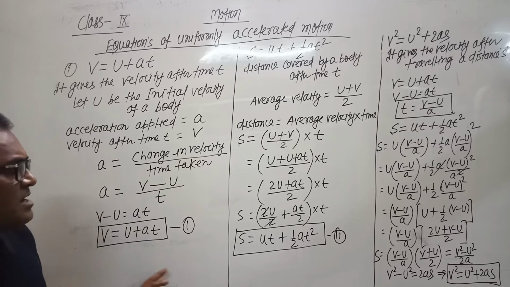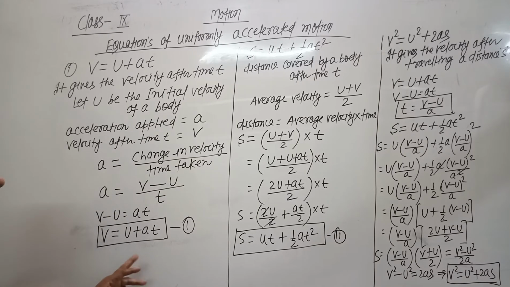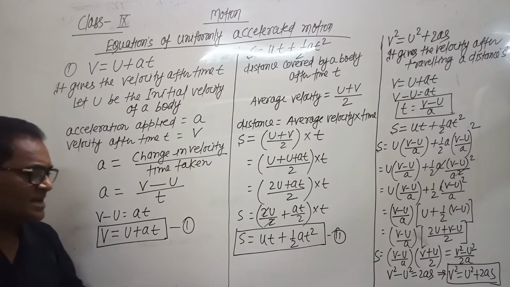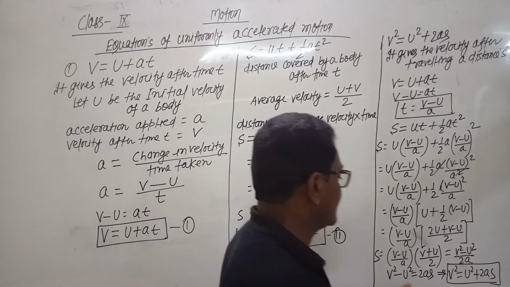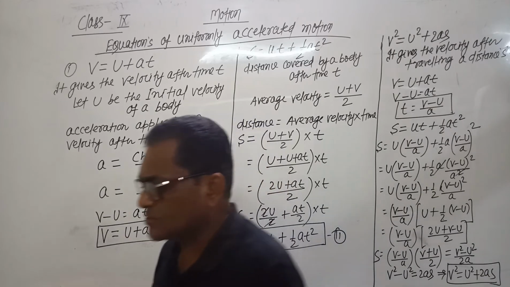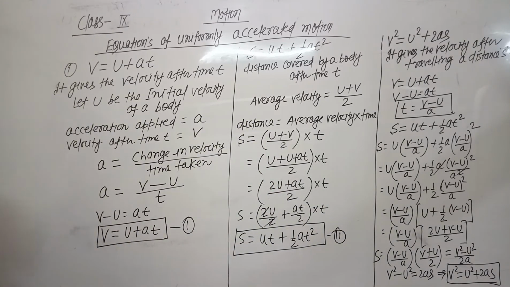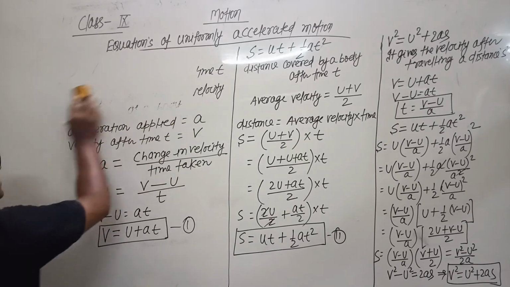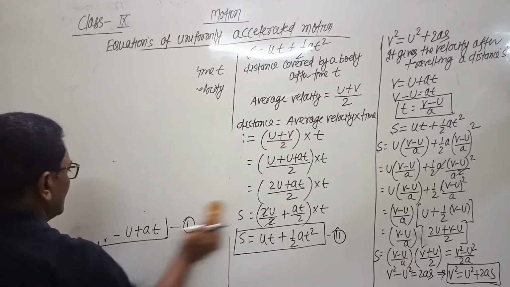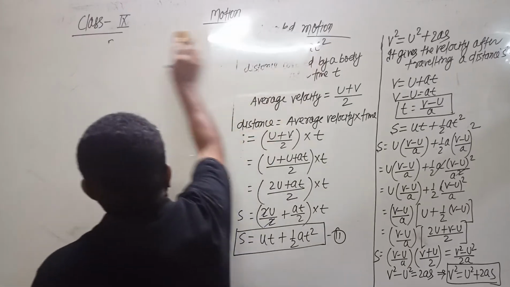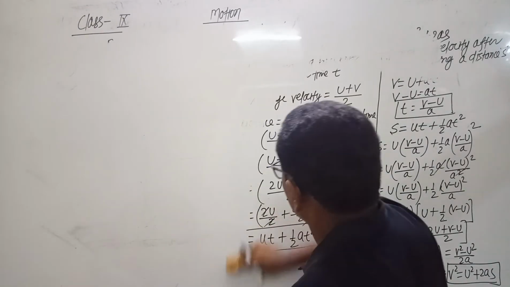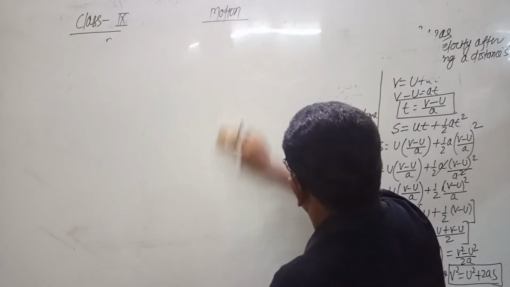So these are the three equations called equations of motion: v equals u plus at, s equals ut plus half at square, and v square equals u square plus 2as. And these equations are called equations of uniformly accelerated motion. Now we will see the numerical problems based on these three equations.